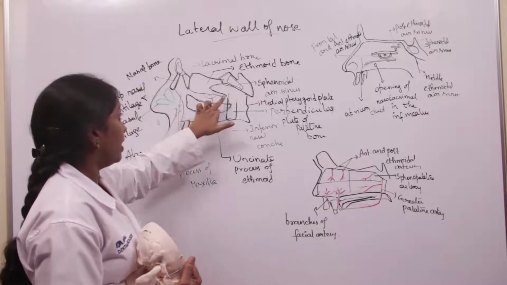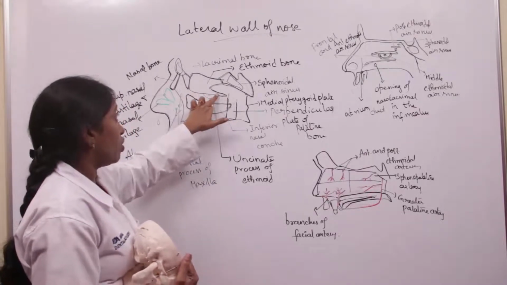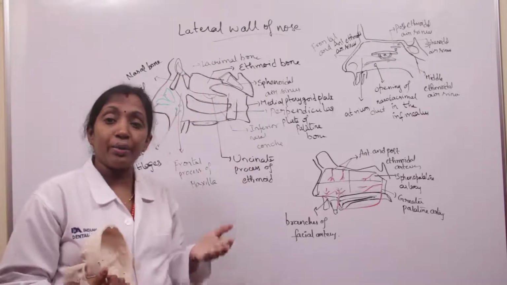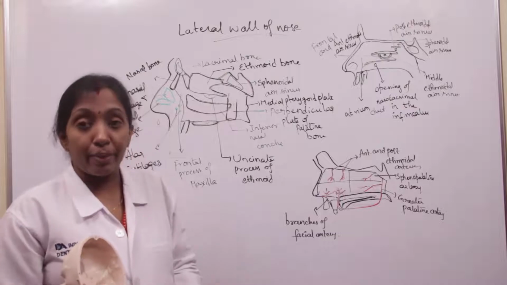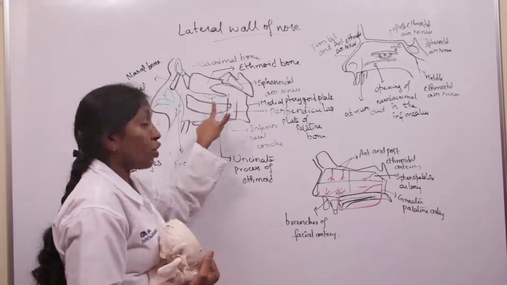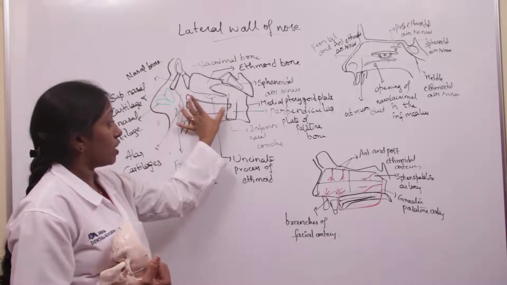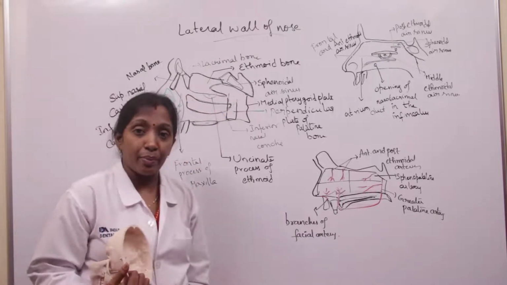Here we can see the middle concha, and the superior concha is above the middle concha. The superior concha and middle concha are parts of the labyrinth of the ethmoid, and the inferior concha is an independent bone. This is the inferior concha. The inferior nasal concha is nothing but an independent bone.